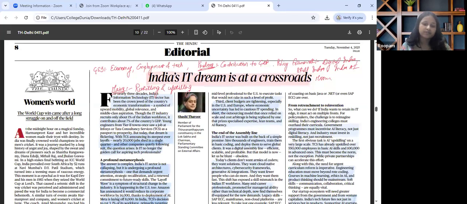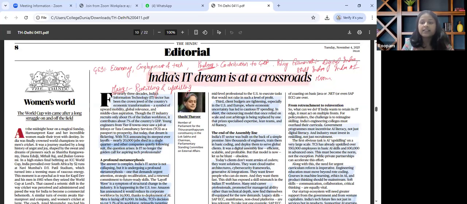and India's AI mission. For mains perspective, we need to know about the difference between reskilling and upskilling as economic priorities, that is need of the hour, as we are one of the largest workforce, potential workforce that is there, and also we need to reap the demographic dividend that we have, AI ethics, data governance, future of India's service exports. So this can even be linked with recent trends that we have seen in the form of silent layoffs and India's changing comparative advantage in global IT markets as well. So all these peripheral angles are to be explored while going through this particular article.